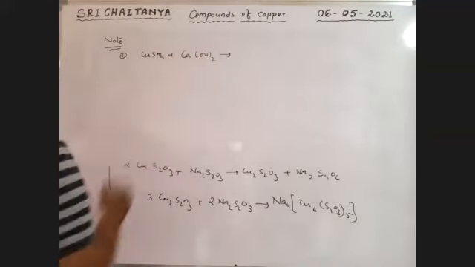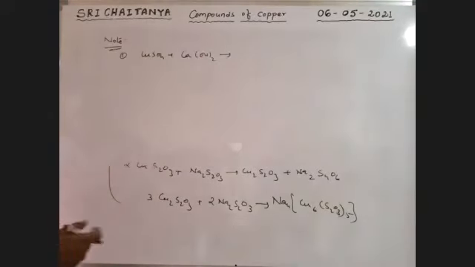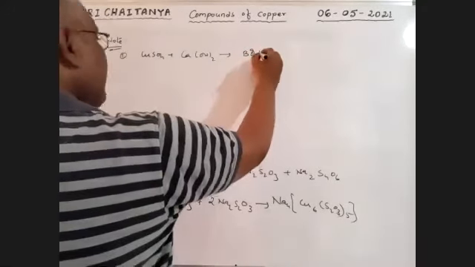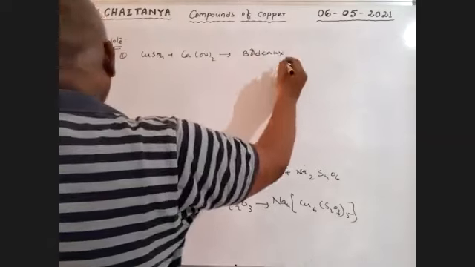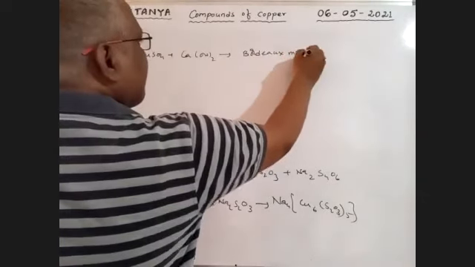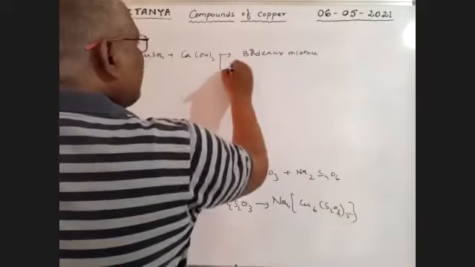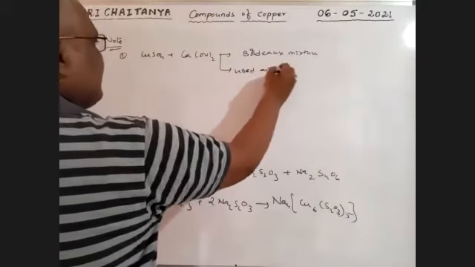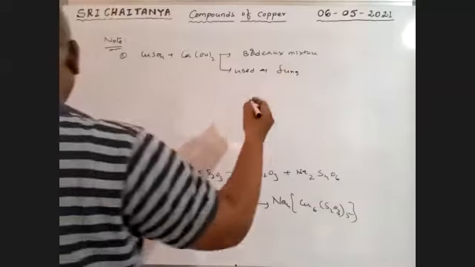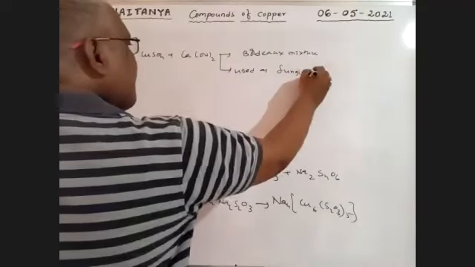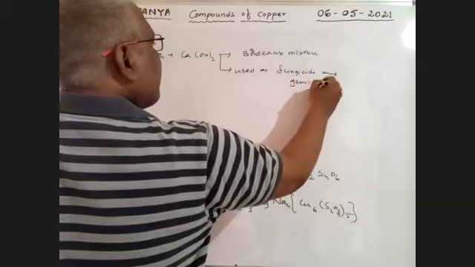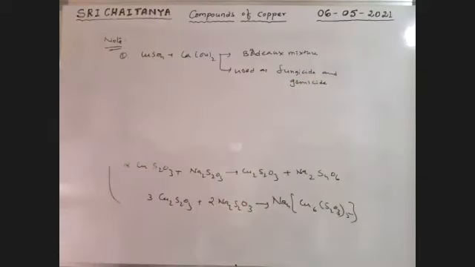This mixture is called Bordeaux mixture, which is used as a fungicide and germicide.